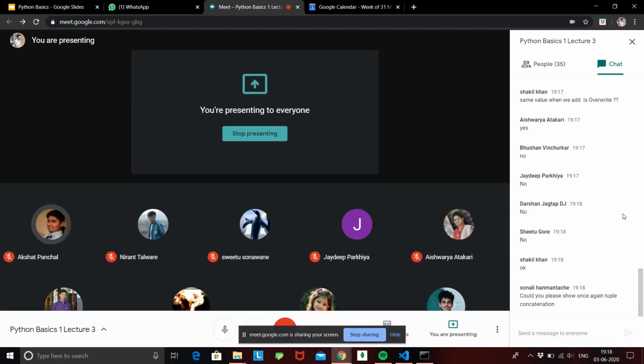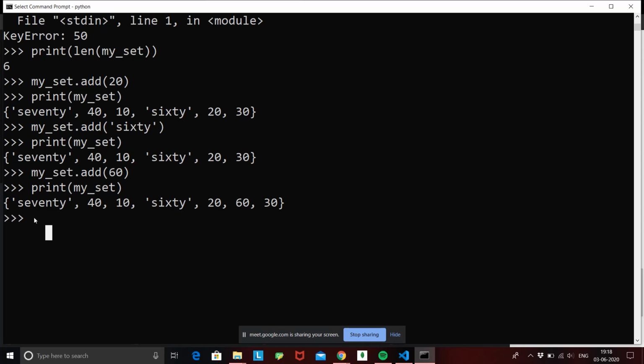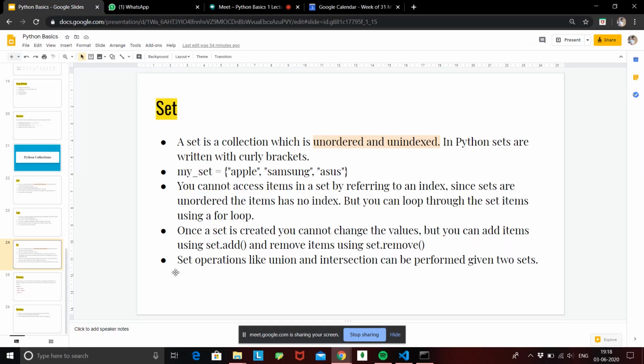Alright, Sonali, let's have a tuple concatenation. Basically, concatenation is one and the same. For a string, for a list, for a tuple, or even for a set, you can concatenate. Oh, one thing I forgot to show you guys, this last point: set operations like union and intersection can be performed given two sets. Like in statistics or mathematics, we have intersections, unions, or even joins, outer joins or inner joins. All these methods can be done using sets.